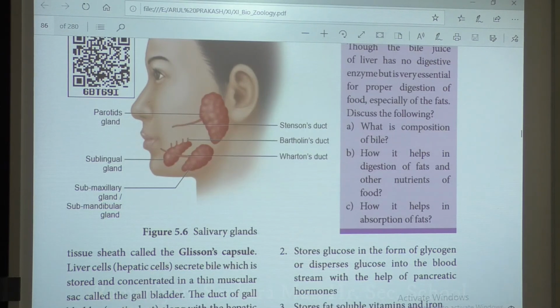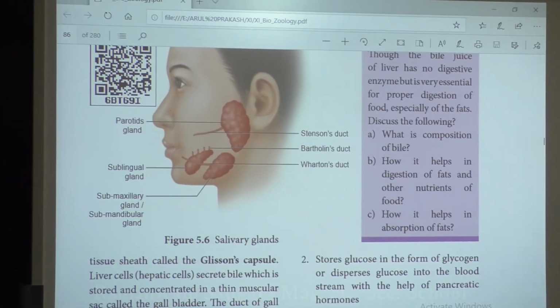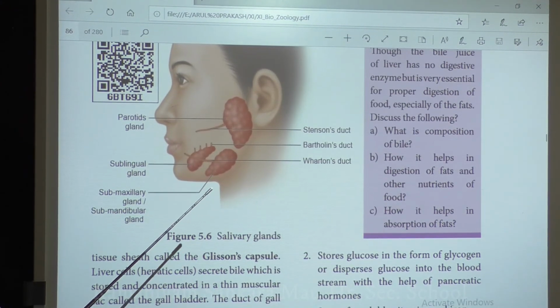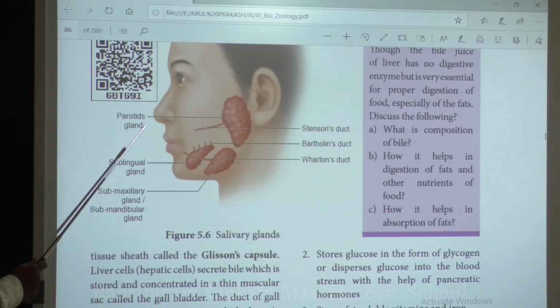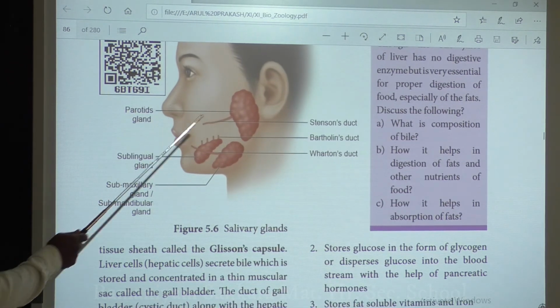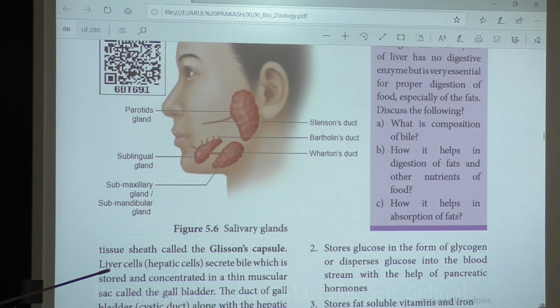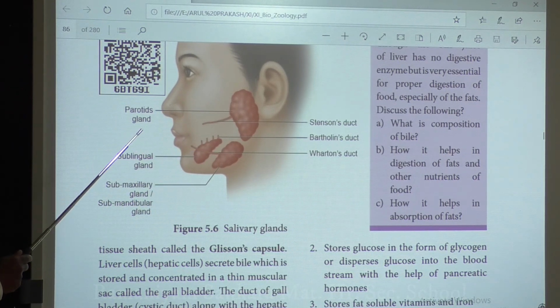When you come to the salivary glands, three pairs of salivary glands are present. Number one is called the parotid gland. They are present on the cheek, on either side of your cheeks. So this is the cheek, and on either side of your cheeks the parotid gland is present.